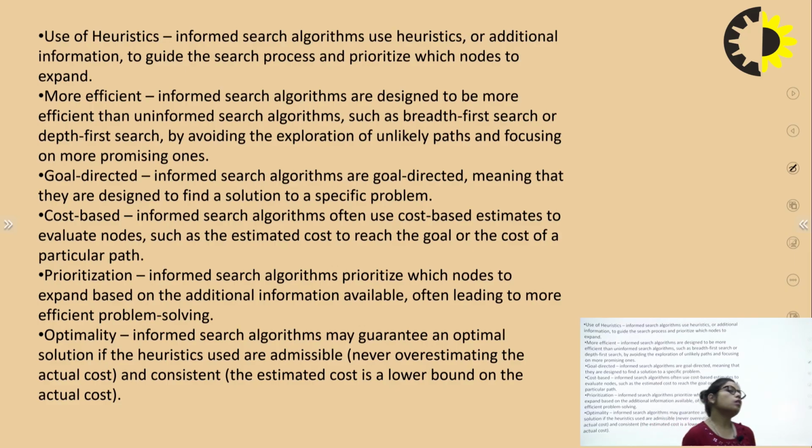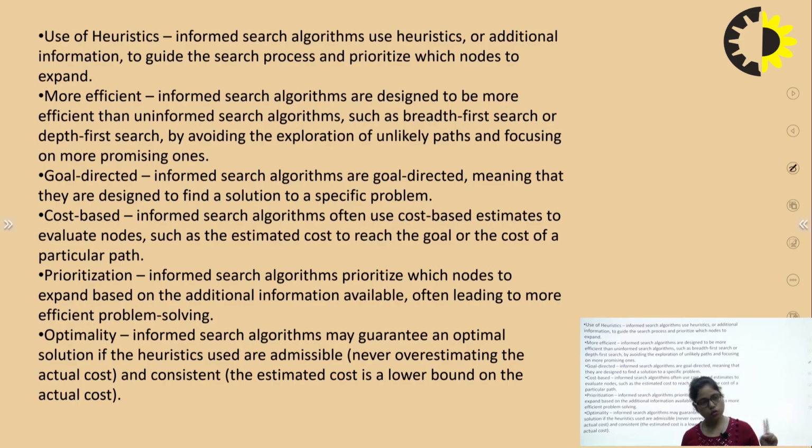Informed search algorithms are goal oriented, meaning that they are designed to fulfill a solution to a specific problem. The next one is cost based. Informed search algorithms also use cost based estimates to evaluate nodes, such as the estimated cost to reach the goal or the cost of a particular path. The next one is prioritization. Informed search algorithms prioritize which node to expand based on the additional information available, often leading to more efficient problem solving.